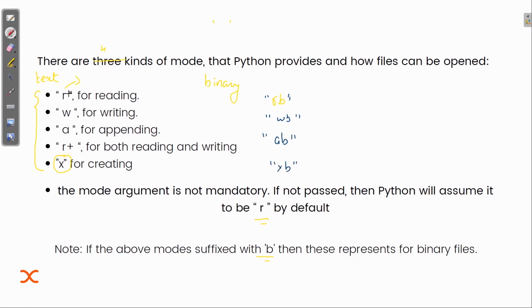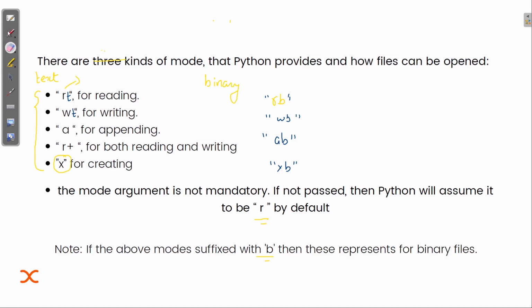And you don't have to write T. Why? That also I will tell. Sometimes you will see that they write RT or WT. You don't have to write it. Even if you write it, there is no problem, because it is taken by default as text type. So either you can use R, or you can use RT. It's the same.